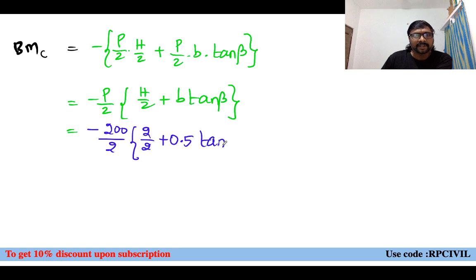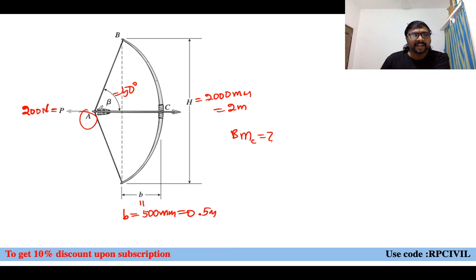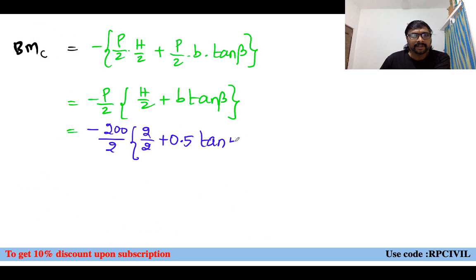The angle between the arrow and the bow string is given as 50 degrees, so tan 50 degrees. When you simplify that, what is the bending moment at C we are getting?